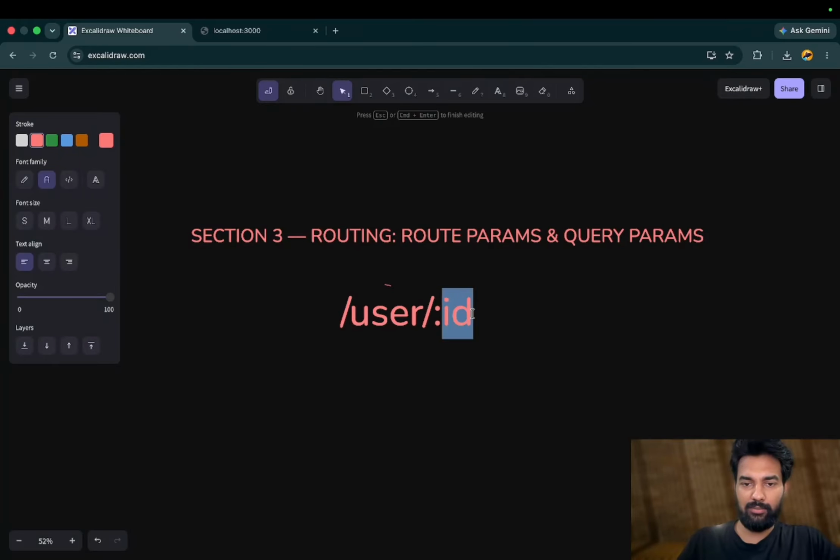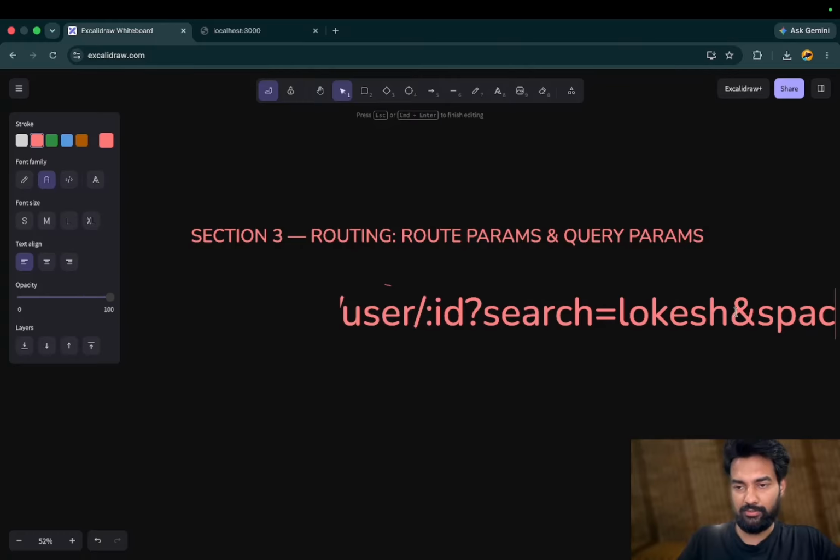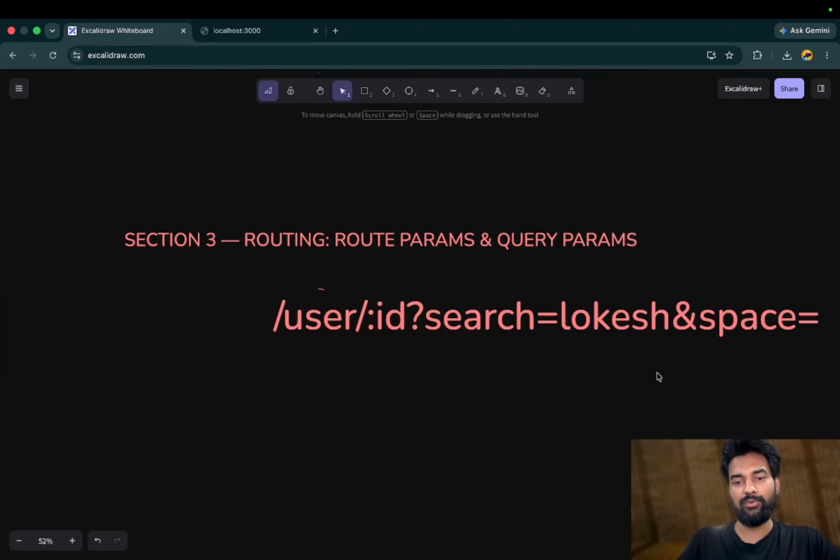So this is the params, and similarly you will see this, like search equals locase. This is query params, how you provide a variable and provide a value. If you want another one, you can put the other value here. So these two ways we can pass data in the URL.